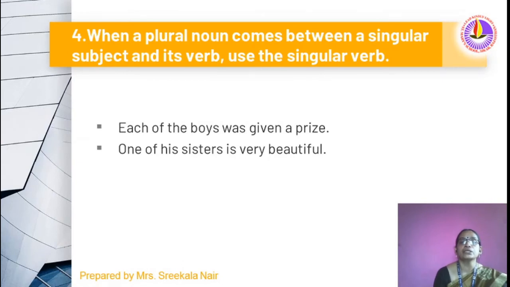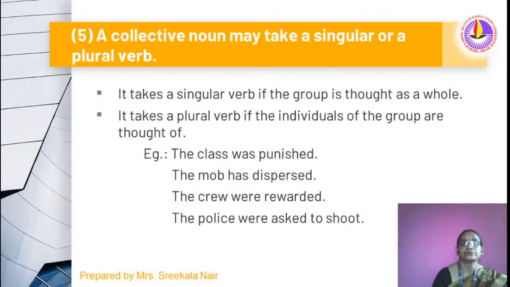When a plural noun comes between a singular subject and its verb, use the singular verb. Each of the boys was given a prize. One of his sisters is very beautiful. Here the verb shows agreement with each and one of. Here it is considered as singular only.